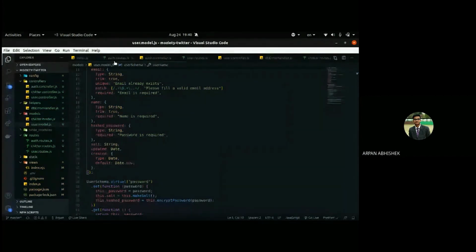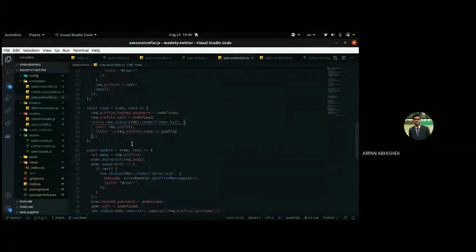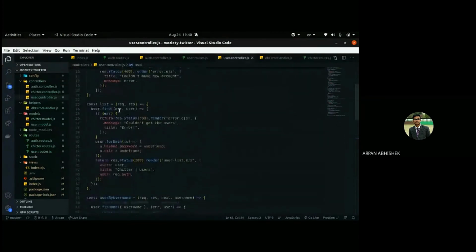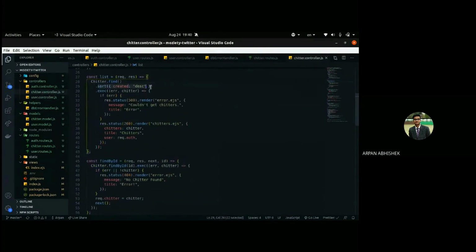User controller, did we pass any find, or we just pass the... mm, so yeah, in user model also we didn't pass, we just called the callback function. But here, what we are doing in the chitter controller, we are sorting. We want to sort in descending order by the property of created. This is one step extra we are doing if we compare to the user list, right?